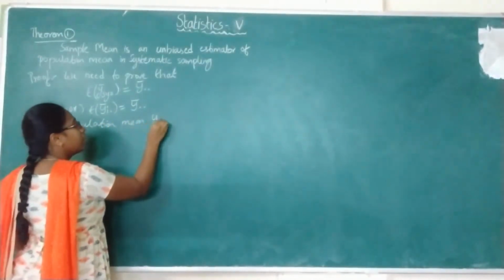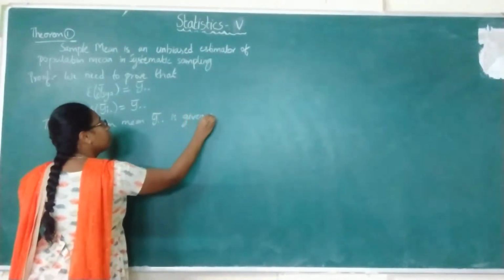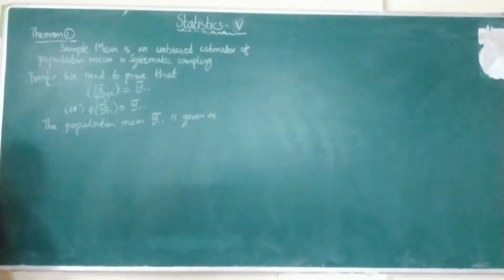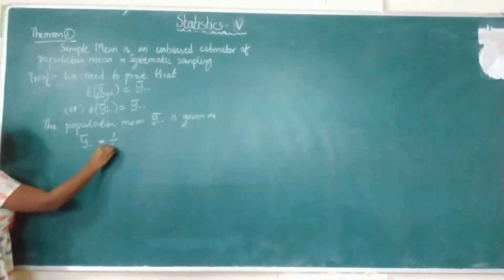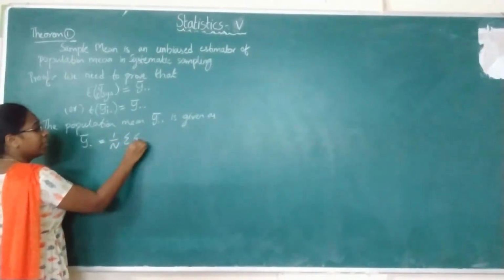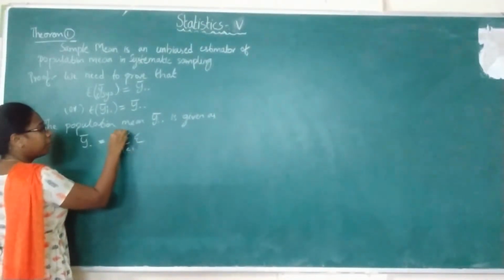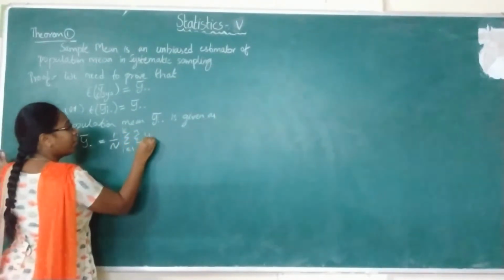y double dot bar is given as, from the notations, what is the population mean value we have written? Y double dot bar equals 1 by capital N double summation Yij, where i equals 1 to k and j equals 1 to n.